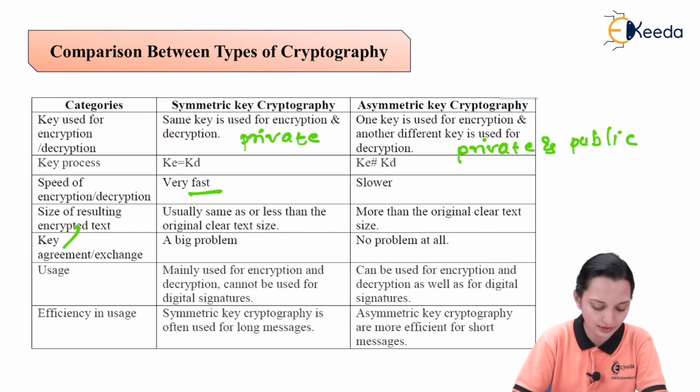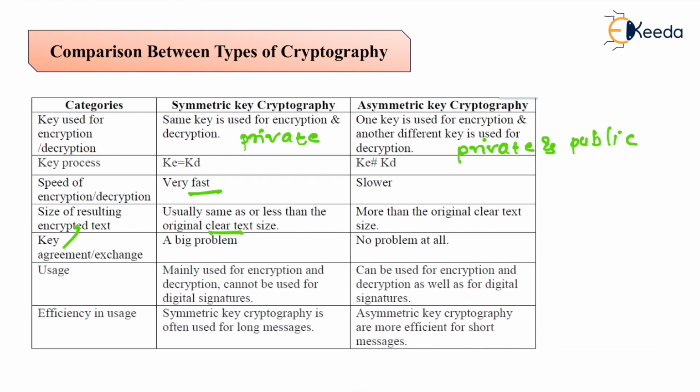Size of the resulting encrypted text: usually the same or less than that of the original clear text size. Now what does clear text mean? Your input, that is the plain text, is also known as clear text. So after the encryption, you are getting ciphertext. So usually it is the same or less than the original clear text. And using the asymmetric key cryptography, it is more than the original clear text size. So an expansion result you will observe over here. Here it may be equal or less.